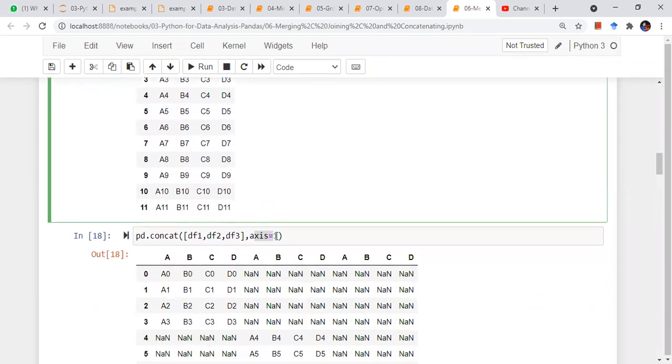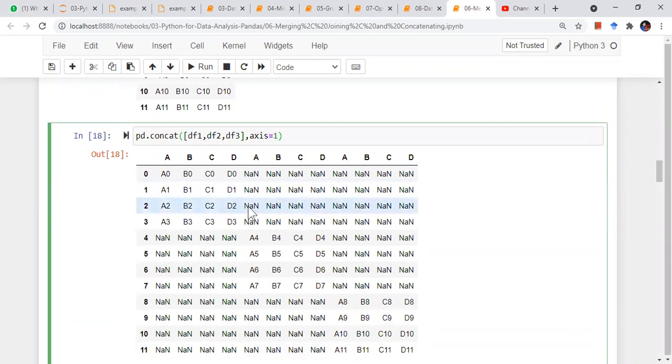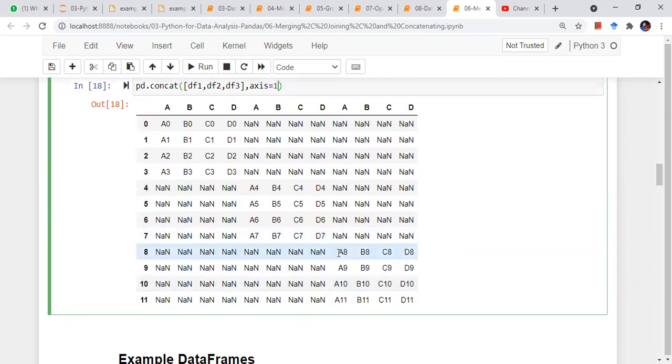If I want to paste them column wise, my data will look like this, because of course this portion is from data frame 2, and this portion is from data frame 3. We do not have any values for these, so they remain NaN, right?